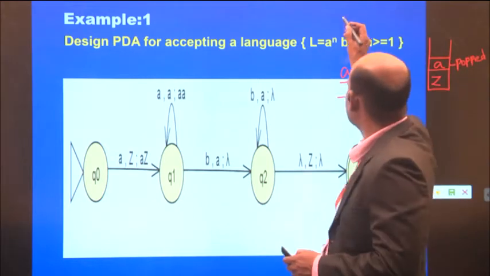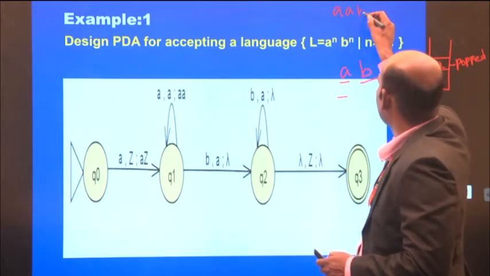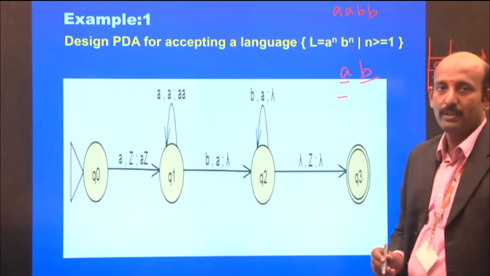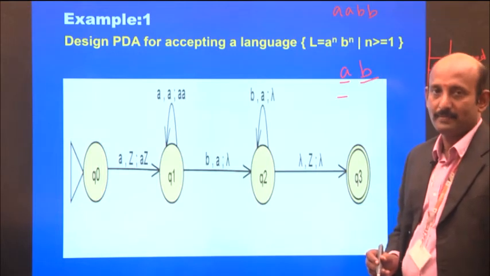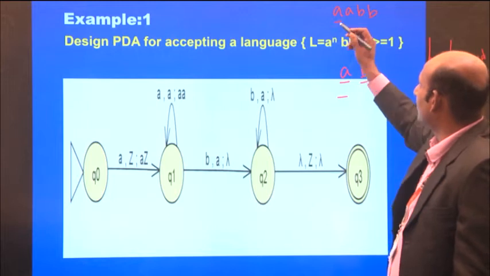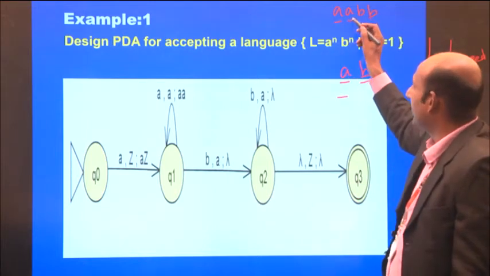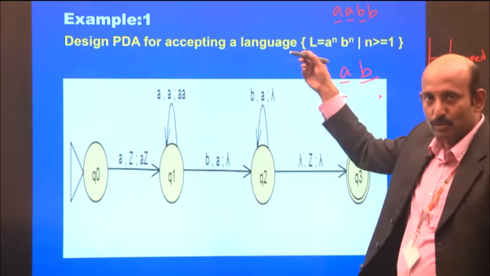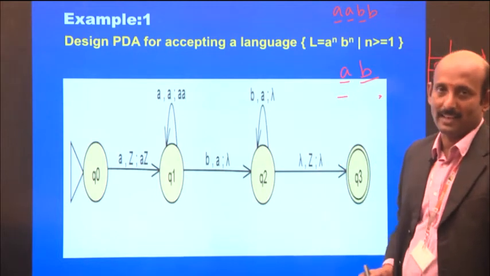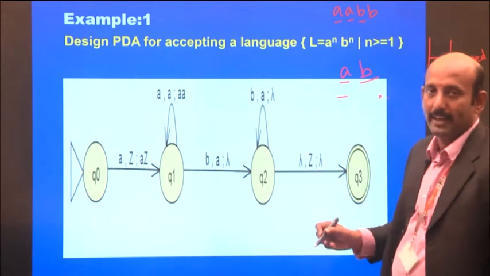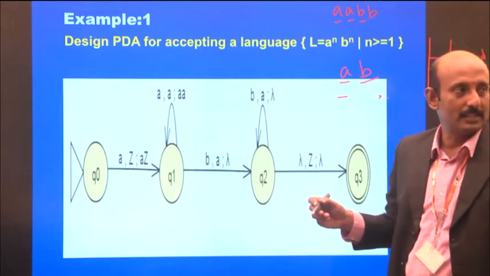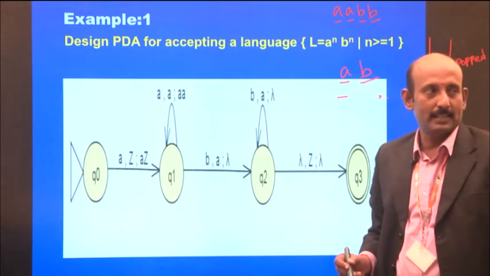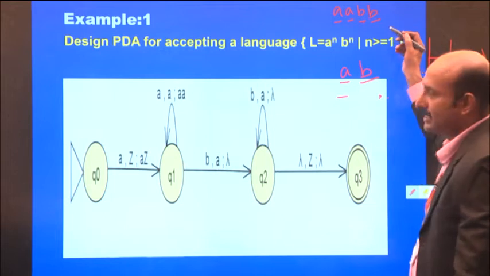So if we have a string like AABB, because we need an equal number of A's and B's, if it reads A, it is pushed onto the stack. If we read another A, it is pushed again. Whenever it reads B, the top element of the stack is popped. Similarly, the next B is also popped from the stack.